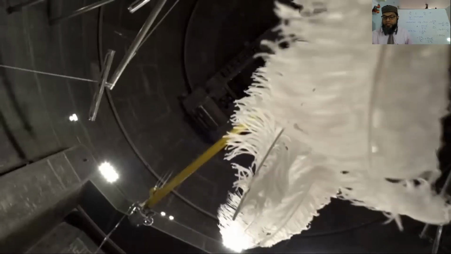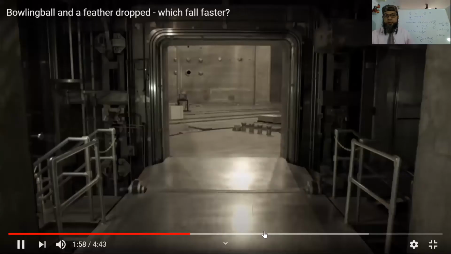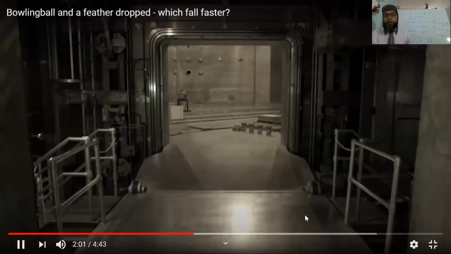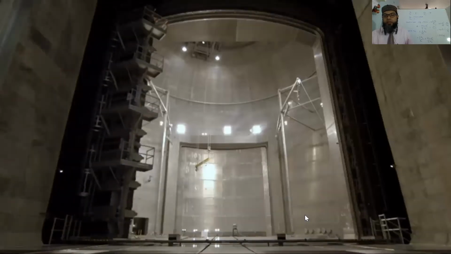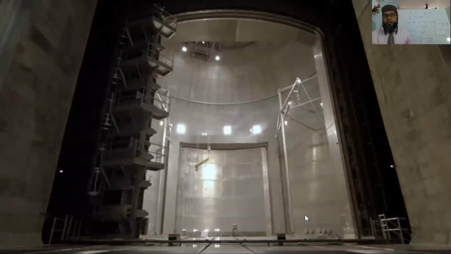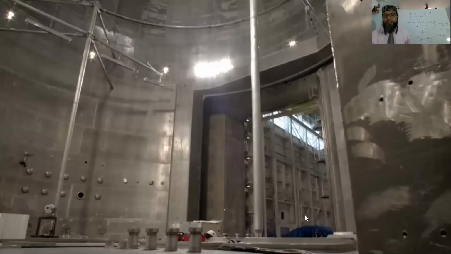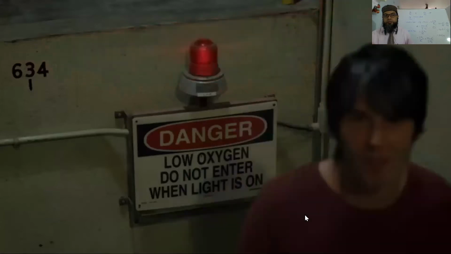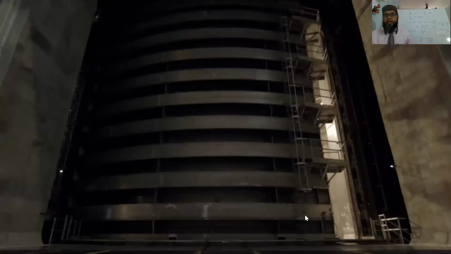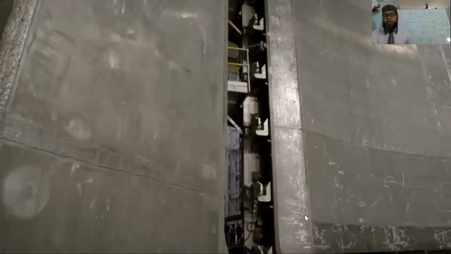Now the next step is what happens to the same experiment. Now here they're going to conduct it in vacuum. As you're seeing, they're sealing the chamber, and now they're going to suck out the entire air that is present in that chamber.